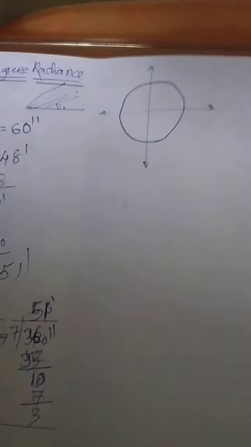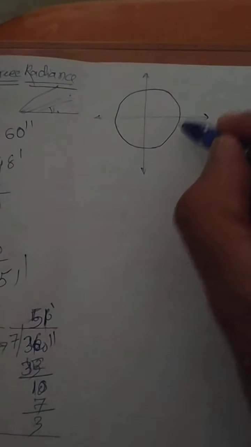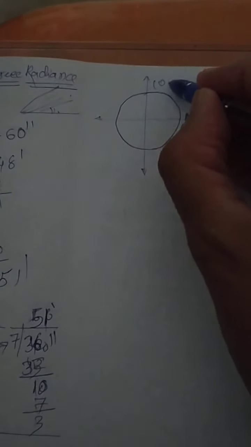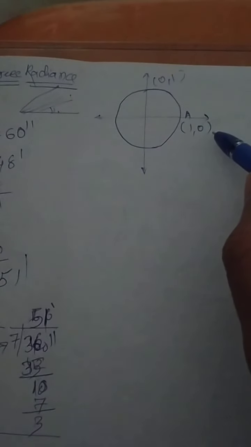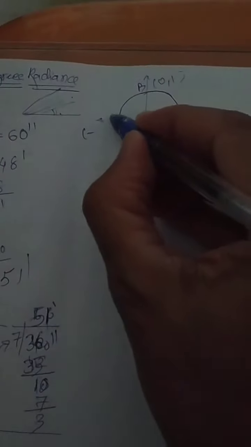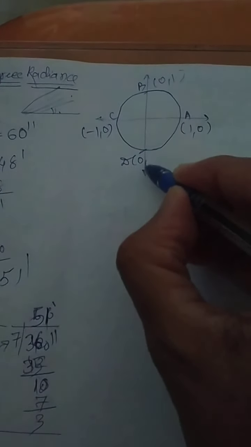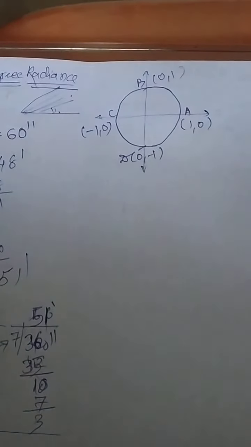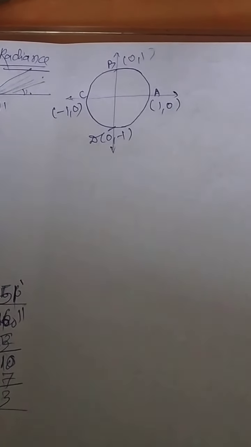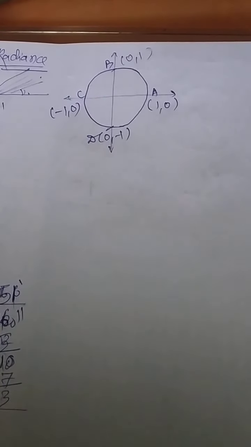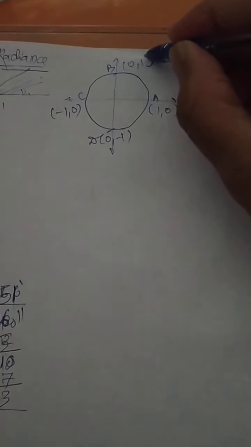Let us look at this unit circle. Meaning of the unit circle is nothing but the radius is 1. So definitely this will be 0, 1. Over here it will be 0, 1. Sorry, it will be 1, 0. B will be 0, 1. The point C will be nothing but minus 1, 0. And the D will be nothing but 0, minus 1. Okay, these 4 points. This is a very useful figure which will help you to get many remarks easily.